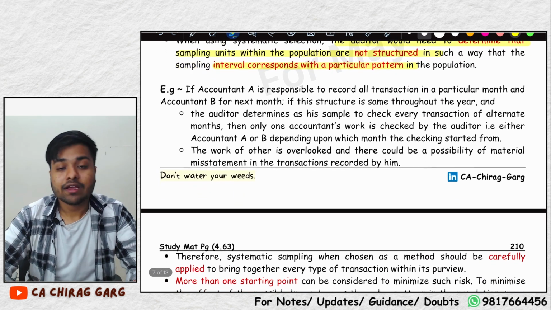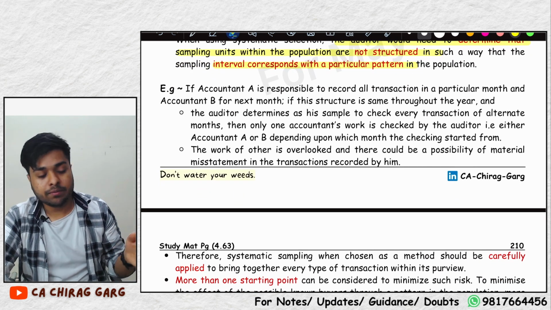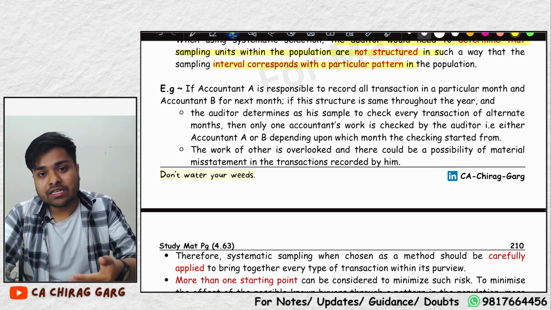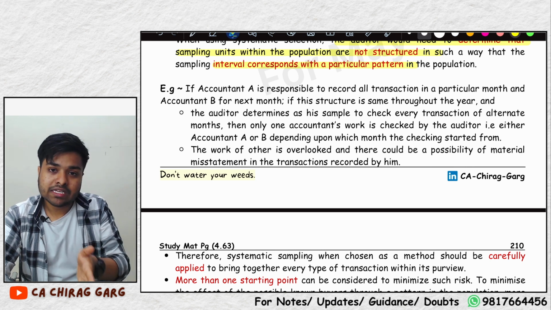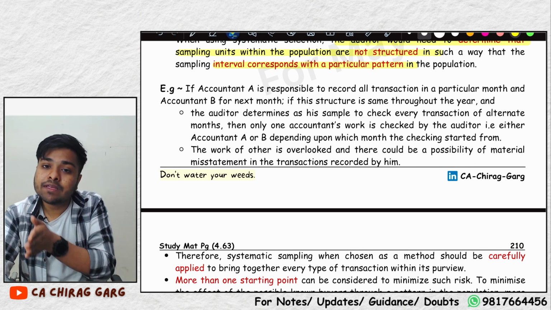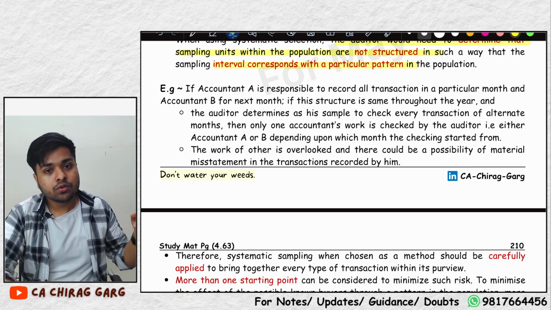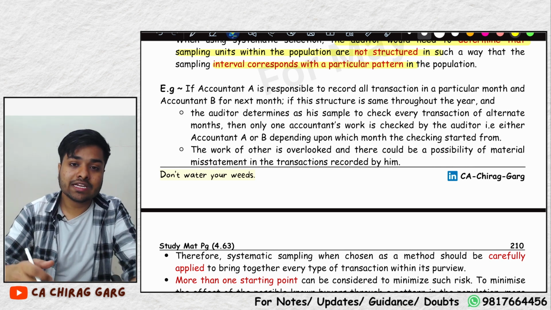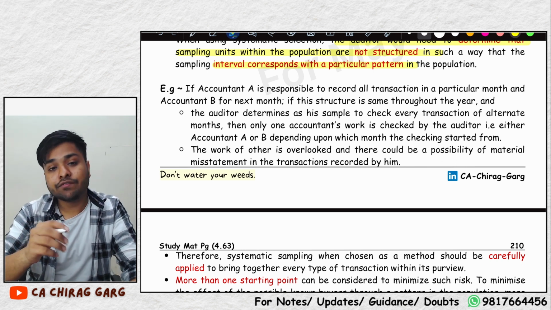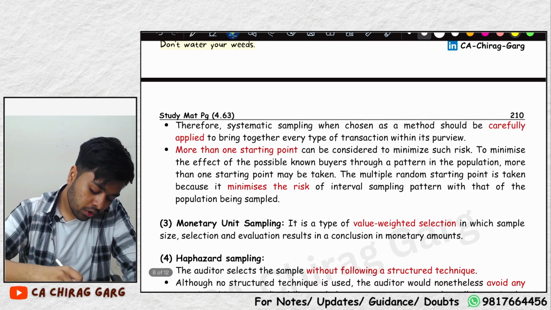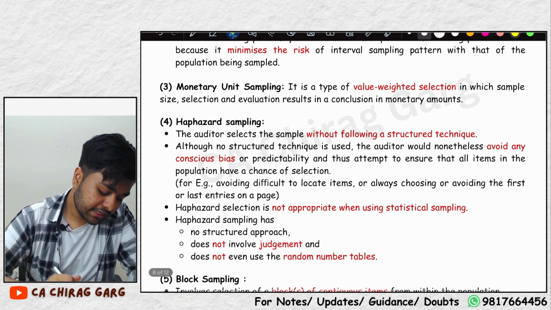For example, in a company, there are two accountants, accountant A and accountant B. Each month, one accountant comes: January A, February B, March A, April B, May A, June B. So, if the auditor also selects a sample of alternative months, he will be able to check the work of only one accountant. So, the auditor has to keep this in mind while doing systematic sampling.